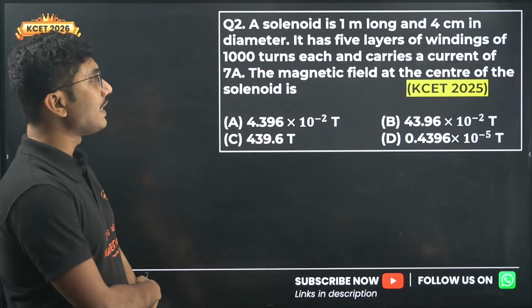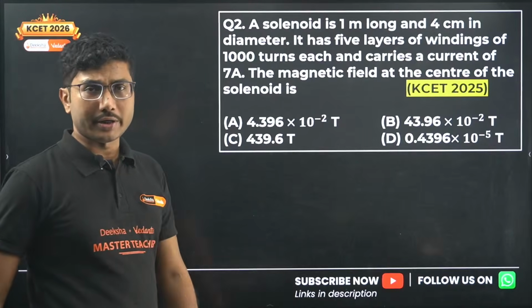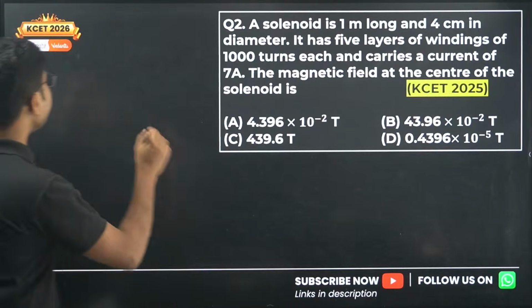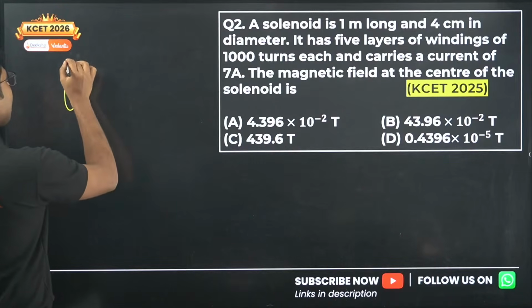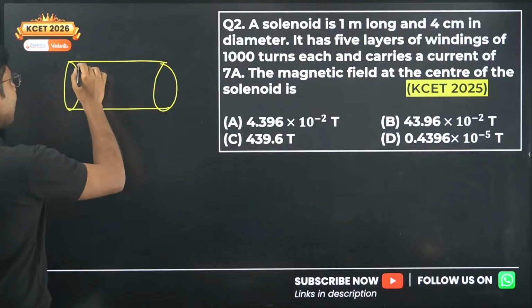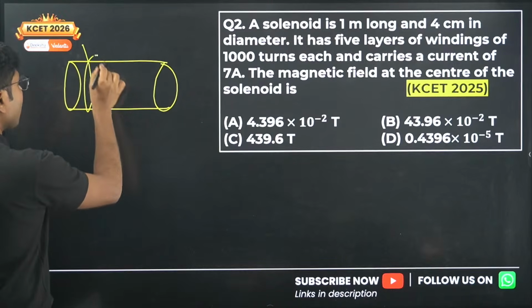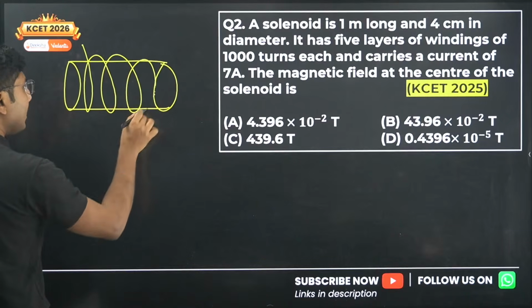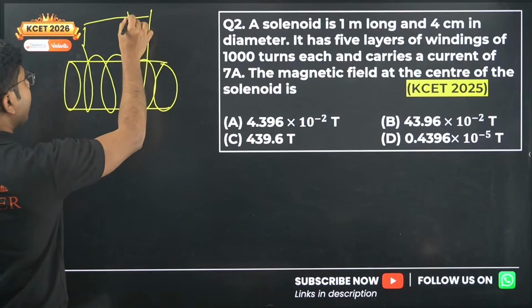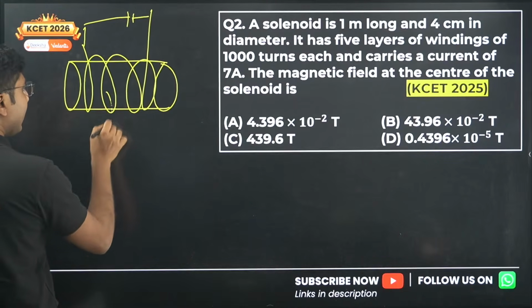The magnetic field at the center of the solenoid. So this is again a simple formula based problem. You can see that from this chapter the questions are coming simple formula based. We know that if there is a solenoid, those formulas are very simple, not difficult to memorize or remember as well. So here we have a current carrying solenoid, and we know that the magnetic field inside a